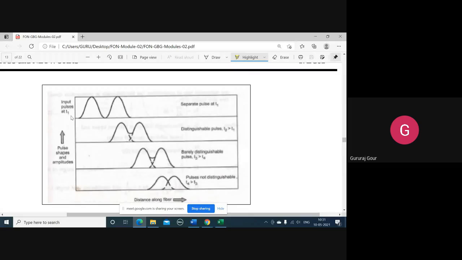time t1. Two pulses you are observing in the first row, the top row, separated pulses at t1. Means we launched two pulses which are clearly distinguishable. There is no overlapping. Now at time t2, that is at the second row, we are going to launch again two more pulses,